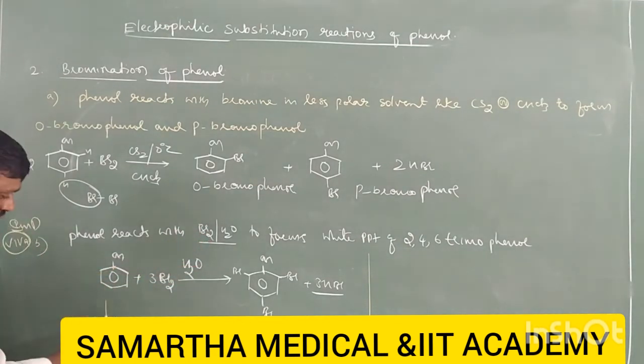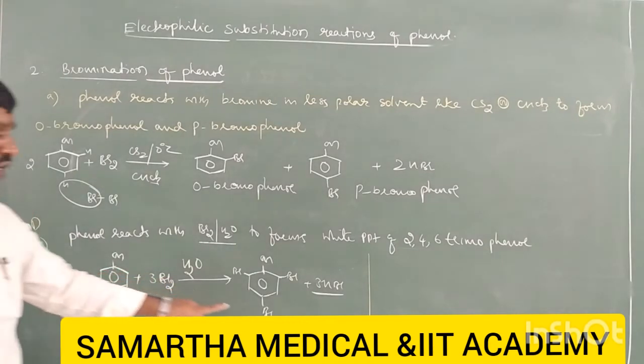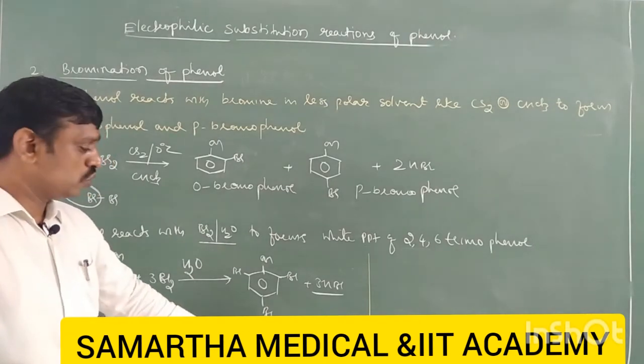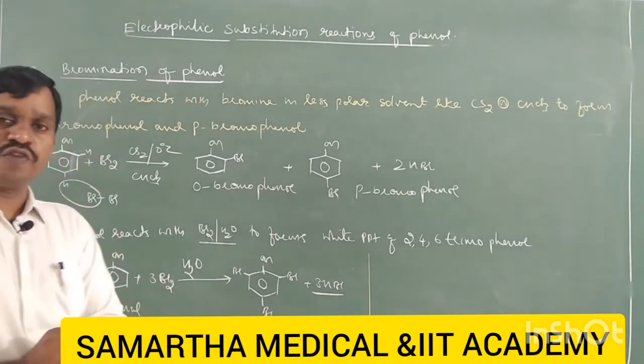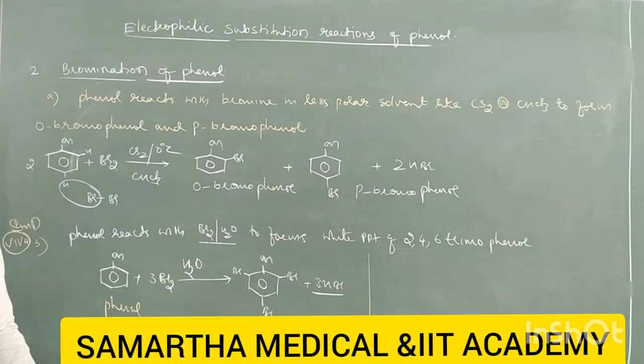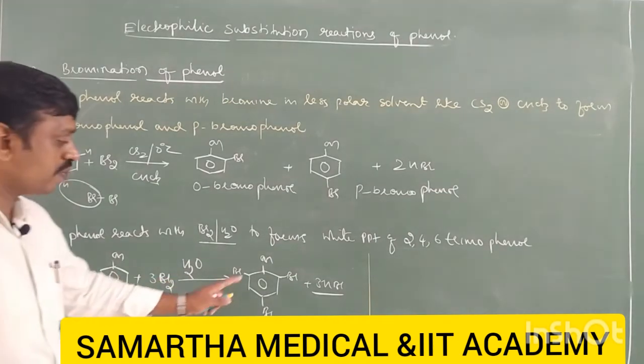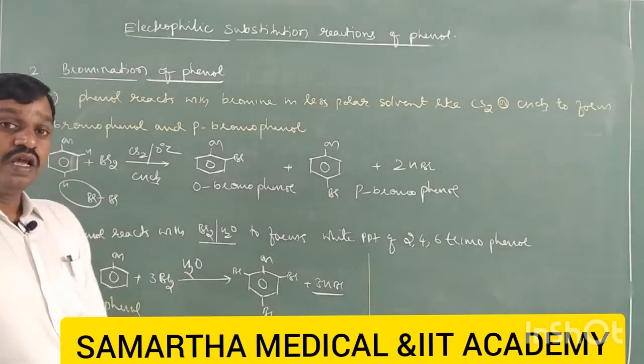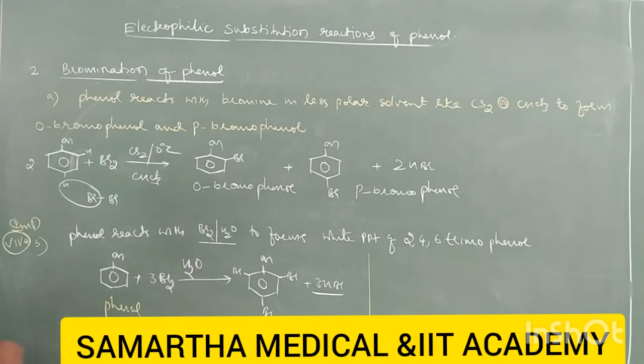Then what happens? There are 2 observations. One, immediately we get a white PPT. This is 2,4,6-tribromophenol. That means when phenol and bromine water are mixed, immediately you get a white precipitate, which confirms that the given compound is a phenol. And one more observation is here with bromine water.